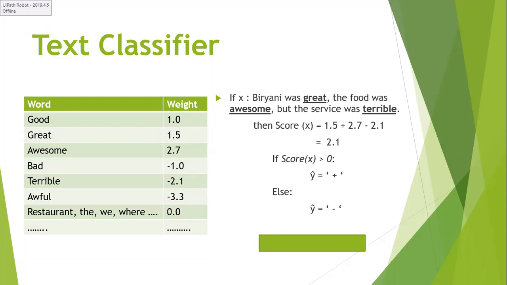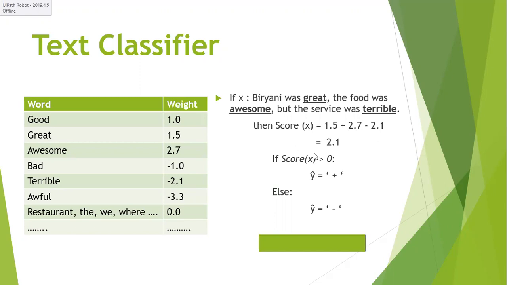If you want to use the sentence scoring method, first you have to calculate the score of the X. For example, I have great. What is the weight of great? 1.5, plus I have the word awesome. What is the weight of awesome? 2.7. So 1.5 plus 2.7, and terrible means minus 2.1.